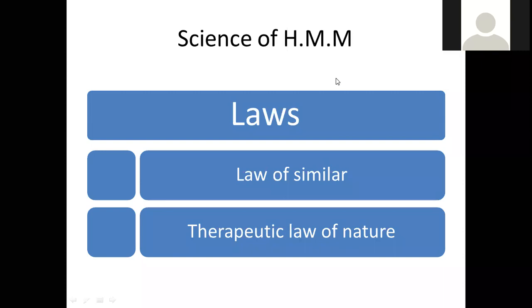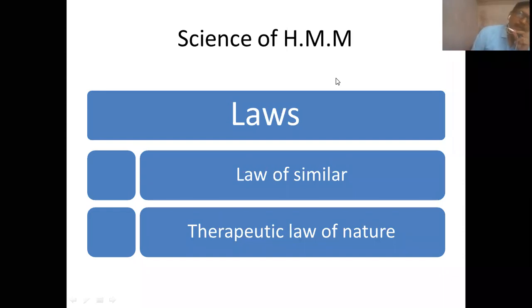Behind this science there are two important laws. One is the law of similars. Now you must be knowing this law of similars very well, thoroughly. The medicines which are able to create certain diseases, the same medicine has the capacity to give relief to these elements or these diseases, and accordingly it is stated that similia similibus curentur.